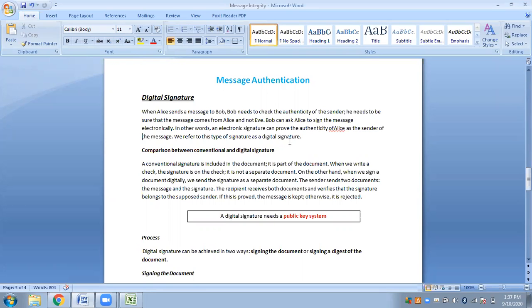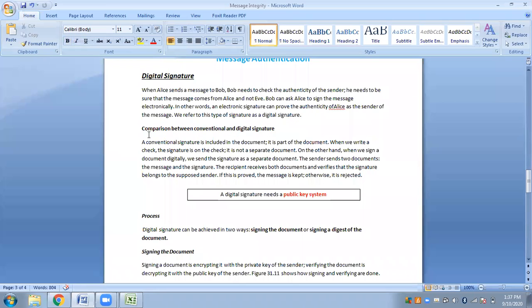Now, since we are talking about electronic equivalence, here we will talk about digital signatures: how digitally we can do the same thing, how digitally we can sign a document. So that is all about digital signatures. First we do a comparison. A conventional signature is included in the document, just as you add a fingerprint in your document, we sign in documents.